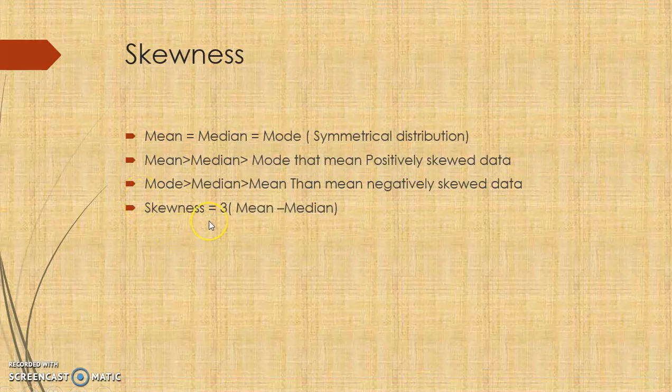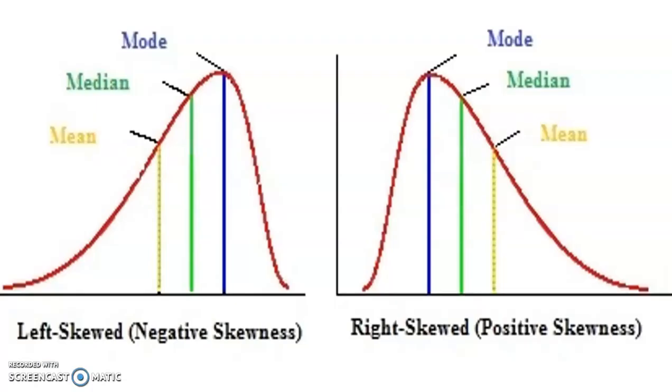How do we calculate the skewness? Skewness is three times the mean minus the median. So as I said, suppose your mean is greater than median and median is greater than mode, then it is positively skewed.